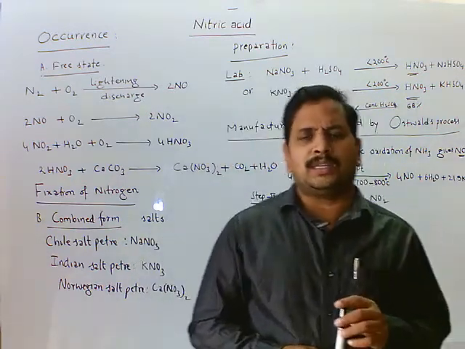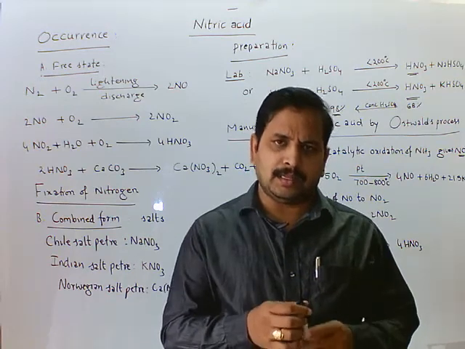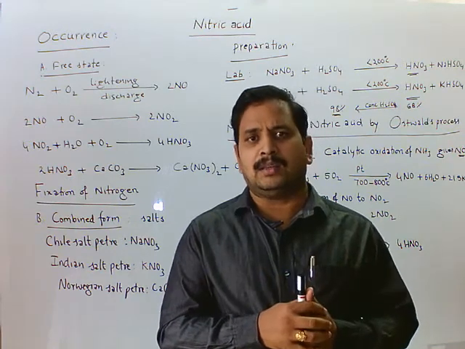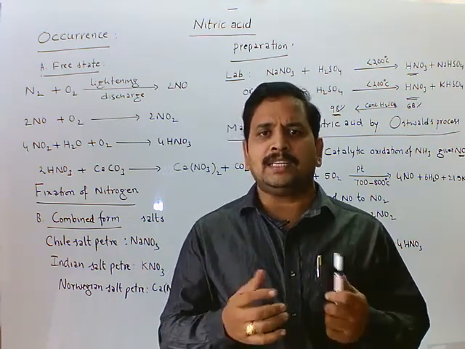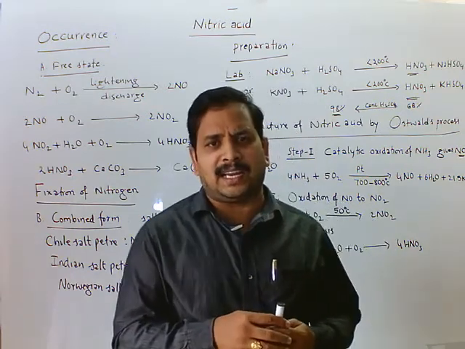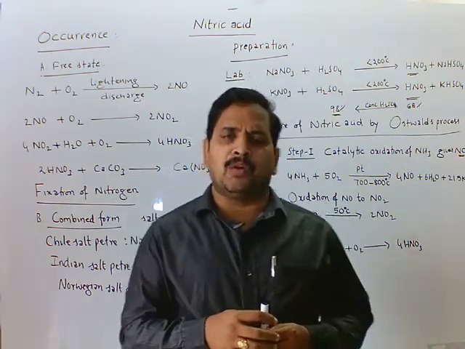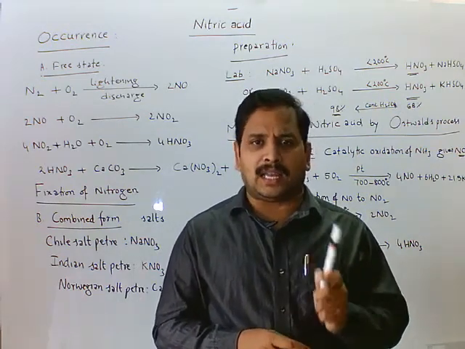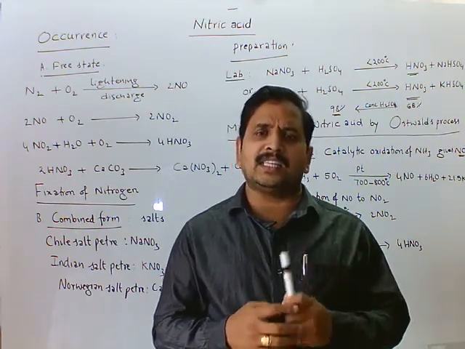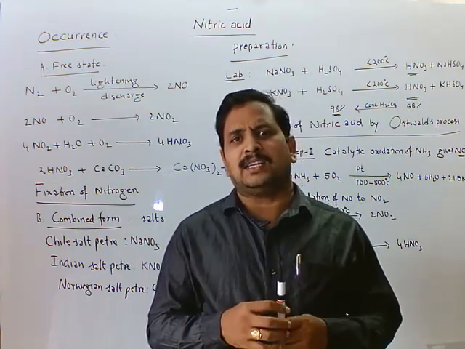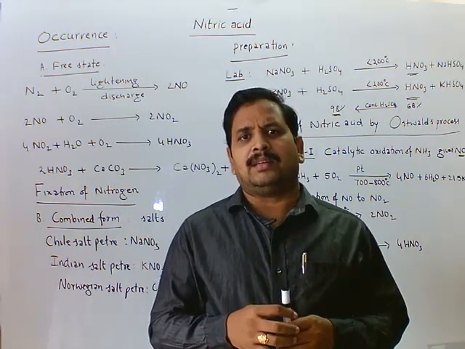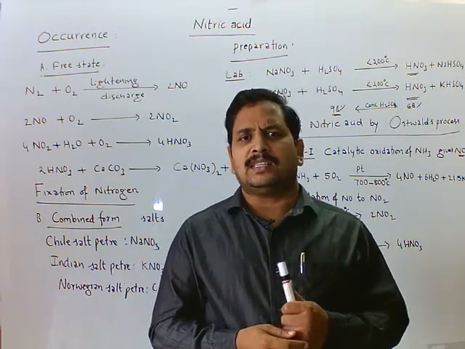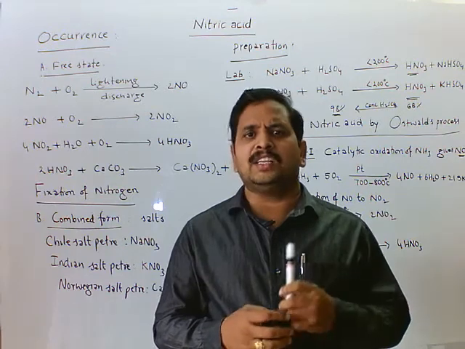Now, physical properties of nitric acid. When it is in pure form, that is 98% nitric acid, it is a colorless liquid. But when it is 68%, which we call commercial nitric acid, it is yellowish brown in color. Why? Because of dissolved nitrogen dioxide in the 68% nitric acid, and it is sour in taste.